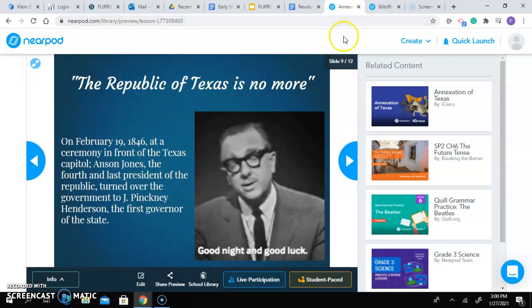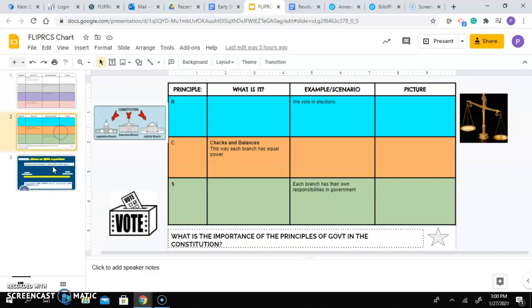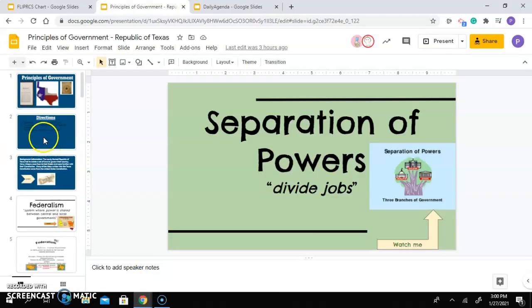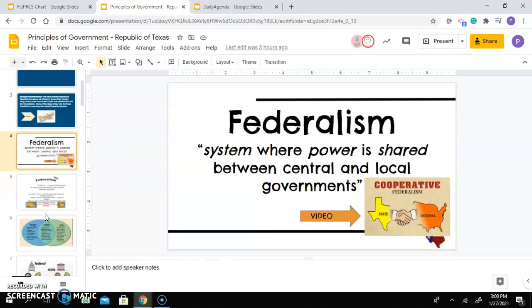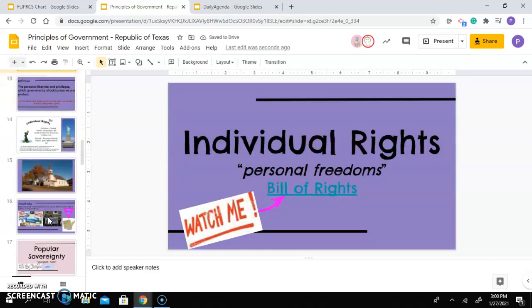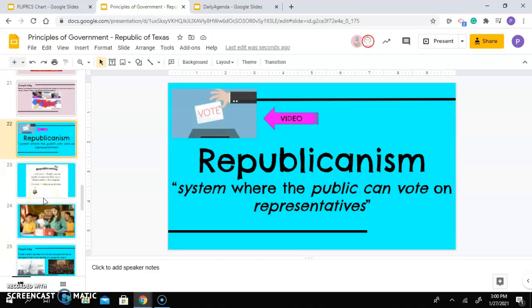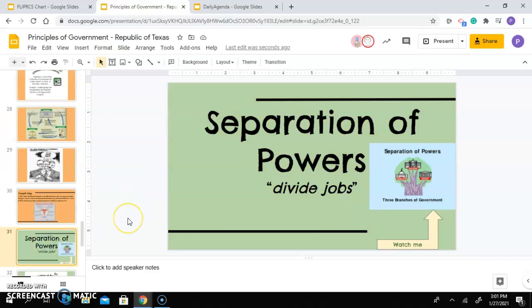week. We also start talking about the 7 principles, and you have a chart that looks like this that will help you understand what the 7 principles are. The notes that go along with this, depending on which teacher you have, you either did this through a Nearpod or you did this through a Google slide. But overall, you learned about federalism, limited government, individual rights, popular sovereignty, republicanism, checks and balances, and you learned about the separation of powers.